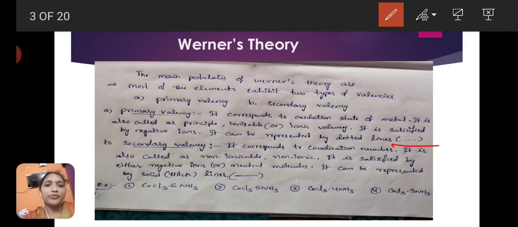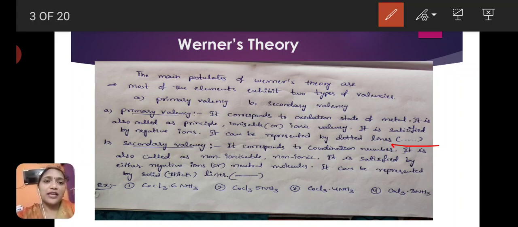This primary valency is the weak valency. There is not a strong bond present, just an ionic bond. And this primary valency is satisfied by the negative ligands. It can be represented by dotted lines. In the structure of metal complexes, primary valency is represented by a dotted line.